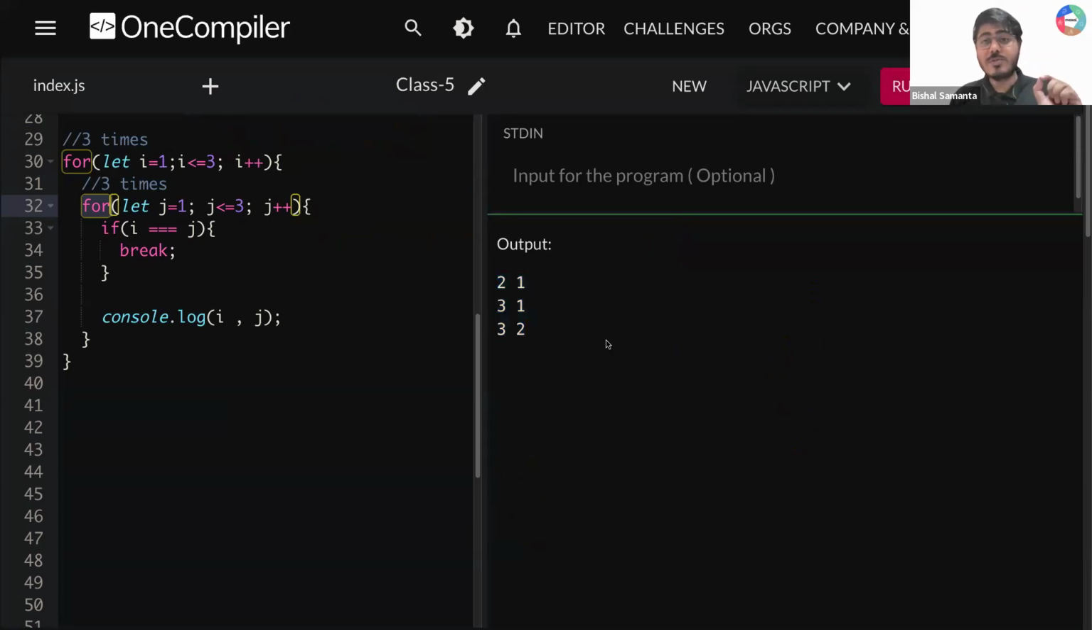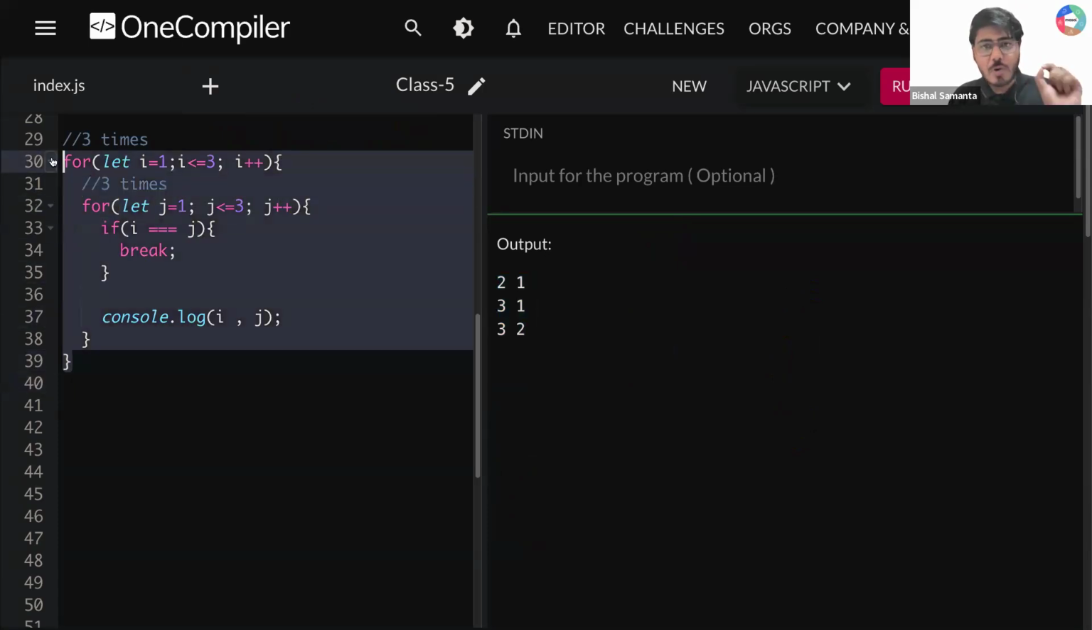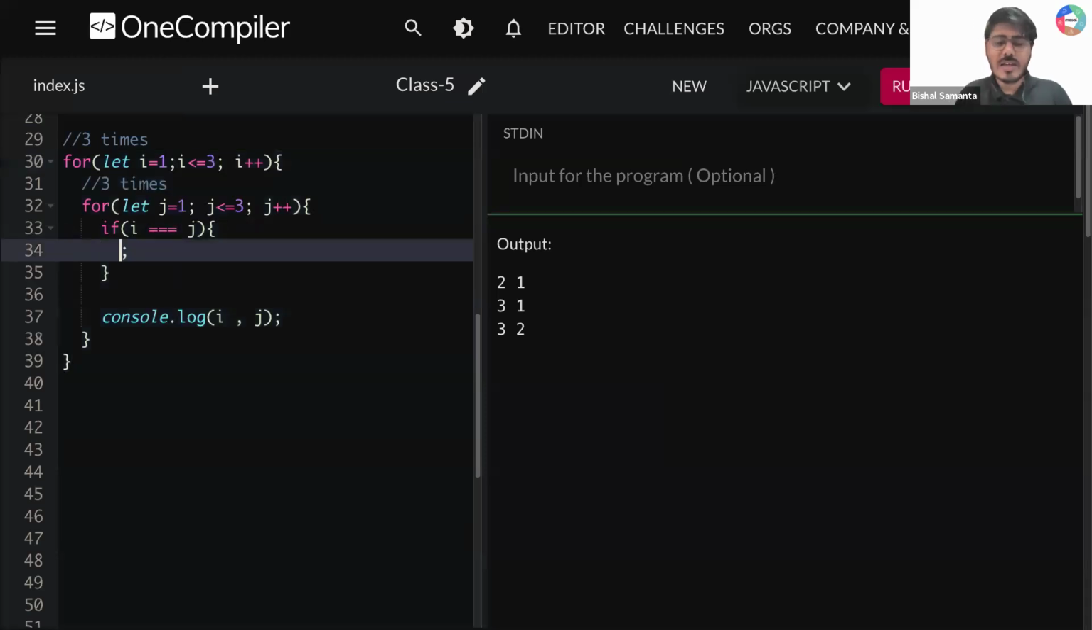I need everyone's response, guys. Does everyone in this meeting understand how the break statement works inside a nested loop, right? Okay, so now we are going to change this break statement to a continue statement, guys. Can you quickly tell me what continue will do?